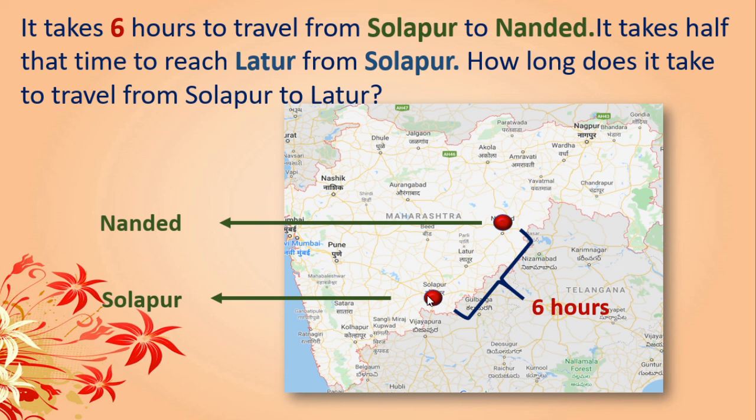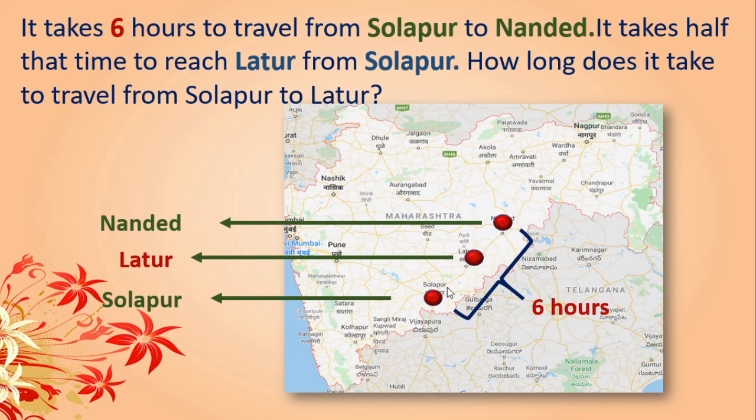This is Solapur, you know. And see, this is Latur. I will write in red. Now from Solapur to Latur, it takes only half of the time from Solapur to Nanded. It takes 6 hours from Solapur to Nanded, you know.